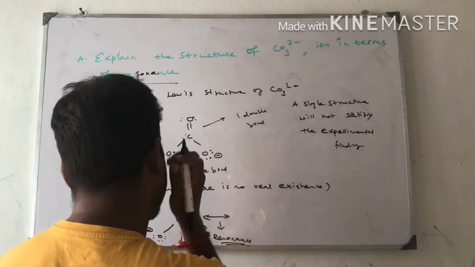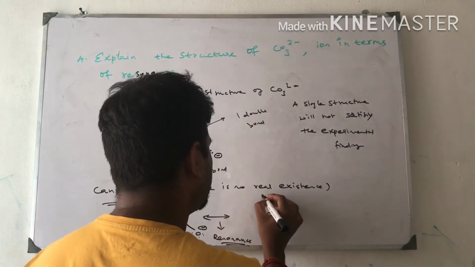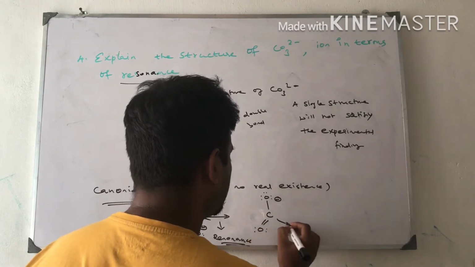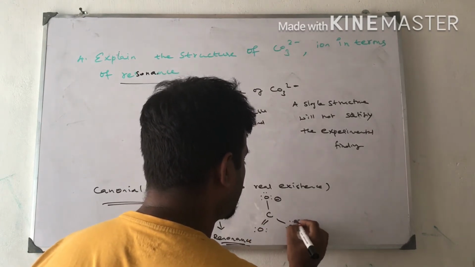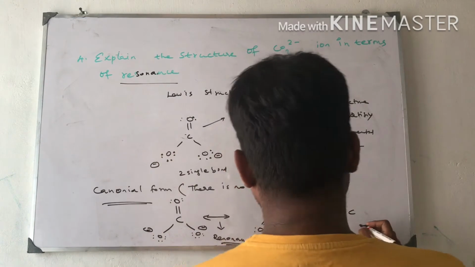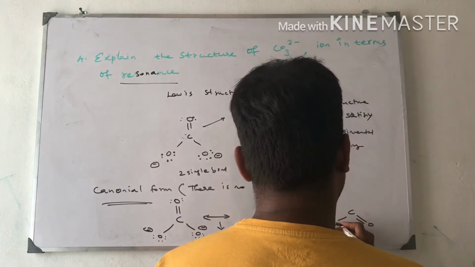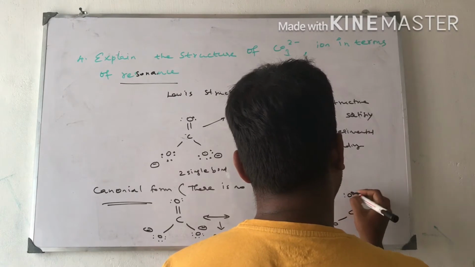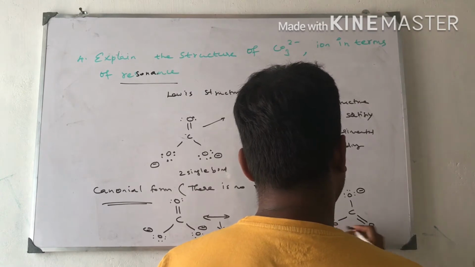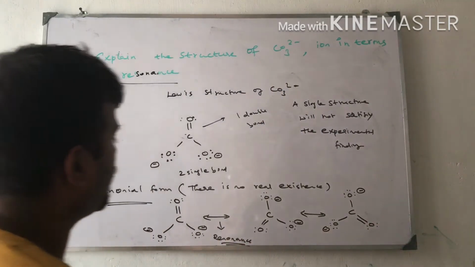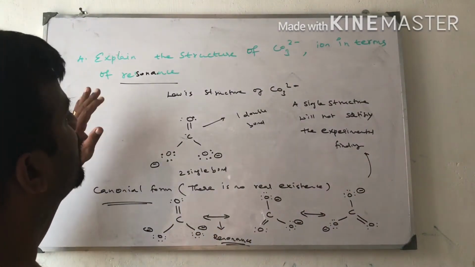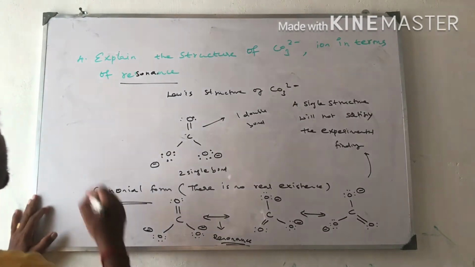Next, 1, 2, 3, 4, 5, 6. Double bond oxygen. Single bond. 1, 2, 3, 4, 5, 6. This is the second one, and this one, the third one. Carbon double bond, single bond, oxygen. So these are the 3 canonical forms which fulfill the experimental findings. So this is the resonance structure of carbonate ion.